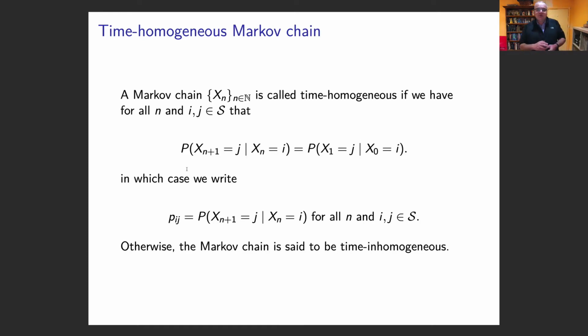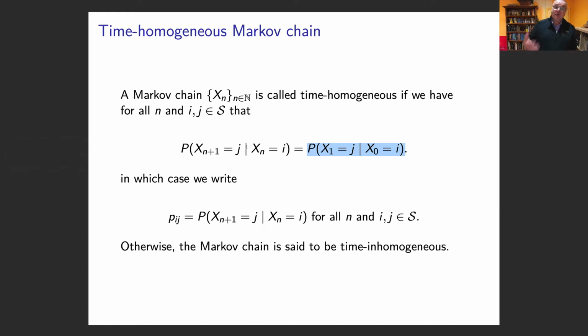The other thing we're going to consider is what we call time-homogeneous Markov chains. So what does that mean? Let's say I was in state i at time n, and we now make a jump. What's the probability I'm in state j at time n plus 1, given I was in state i at time n? That probability is going to be exactly the same as if I went right back to the start and said, what's the probability I'm in state j at time 1, given I was in state i at time 0? So all we really care about is the next step.